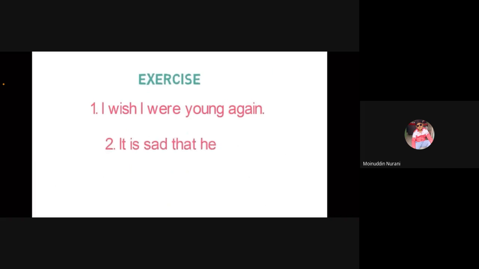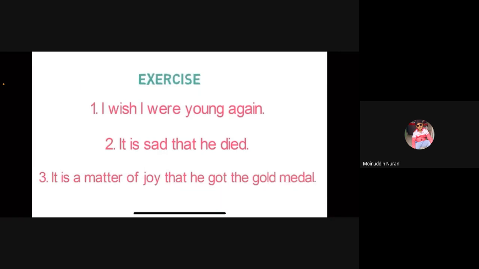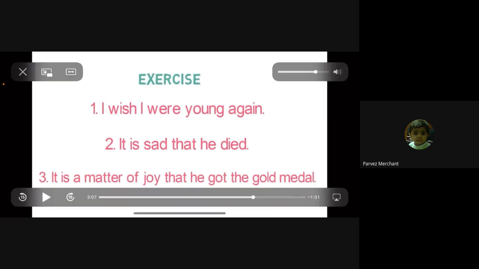Now you have learned different cases related to the conversion. Based on it, I will give you an exercise whose answer you will be giving me in the comment section. The sentences are: first, I wish I were young again. Second, it is sad that he died. Third, it is a matter of joy that he got the gold medal. Tell me first answer. सर विश का क्या होगा? Yes, so try to recall. If I tell you right now, then easily you will get the answer.